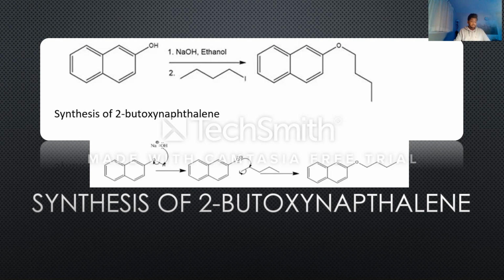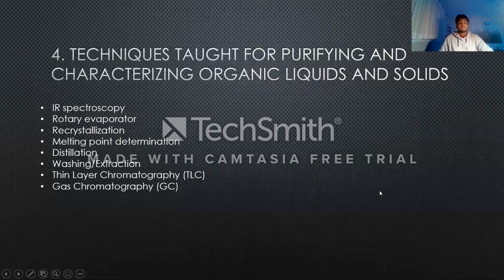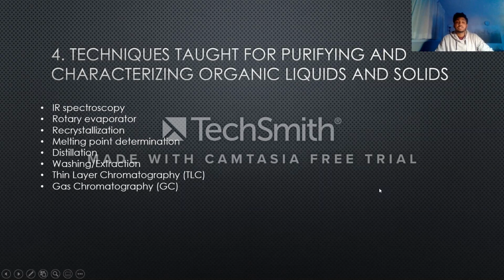In the third reaction, we deprotonate 2-naphthol to give rise to a strong nucleophile. The nucleophile then attacks the substrate, which is 1-iodobutane in the second reaction. And with this attack of nucleophile, the leaving group iodine is simultaneously ejected off the substrate, generating the desired product, which is 2-butoxynaphthalene.